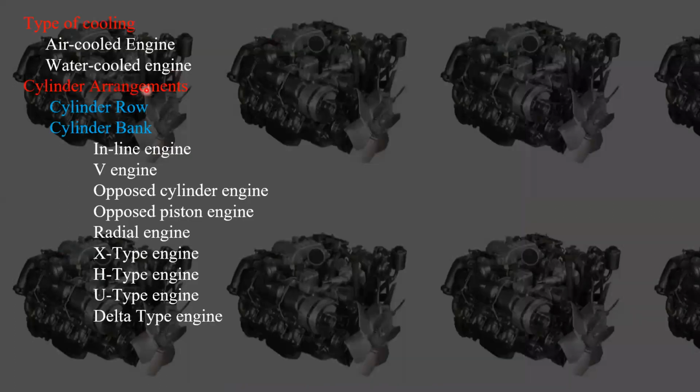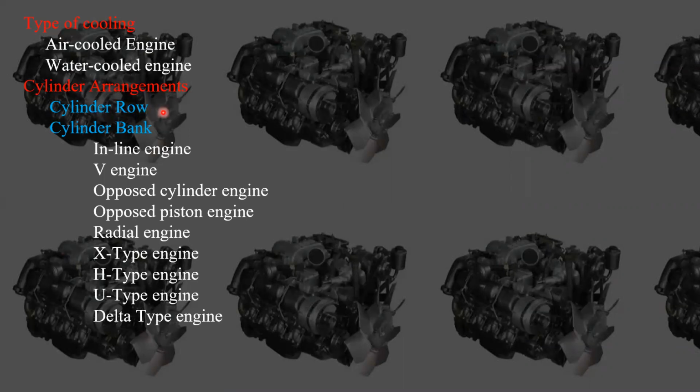Cylinder row means the center lines of the cylinders are going to be perpendicular. Suppose the center lines of the crankshaft are there, and the center lines of the cylinders are there. If these two are perpendicular in a plane, then we call it a cylinder row.